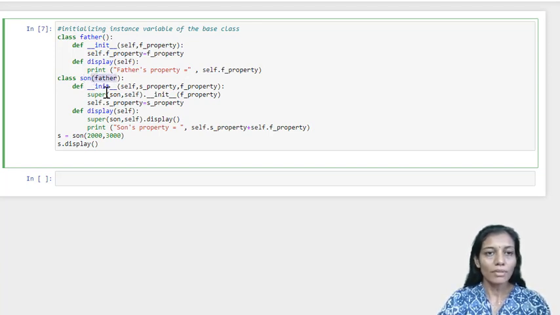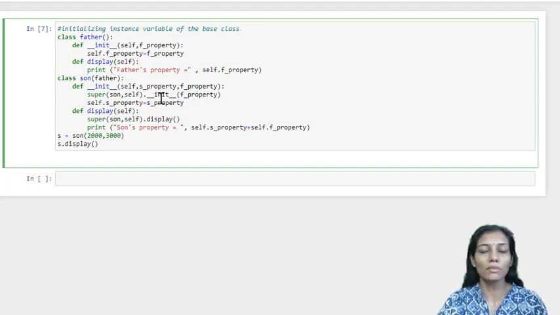It also has a constructor, with a total of three parameters. First is the reference variable self, and second is s property. That means this parameter will initialize the property of son, and f property will be passed to initialize the property of father.